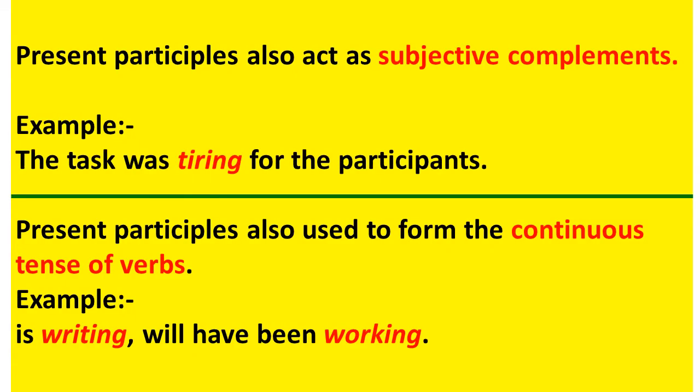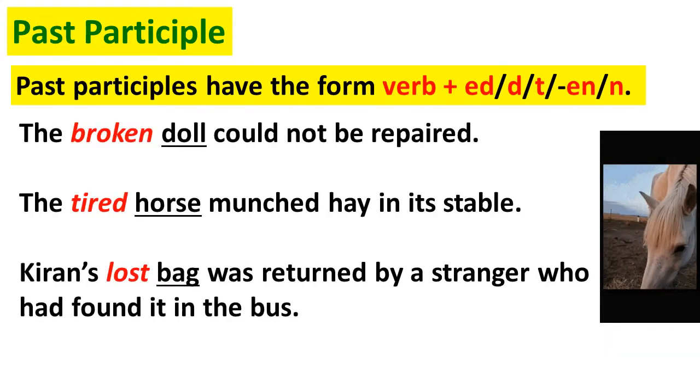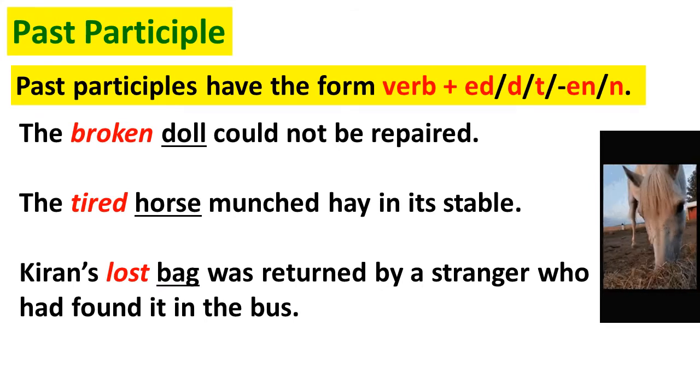Present participles also act as subjective complements. For example, the task was tiring for the participants. Present participles are also used to form the continuous tense of the verbs. For example, is writing or will have been working, etc. Next, we have the past participle.